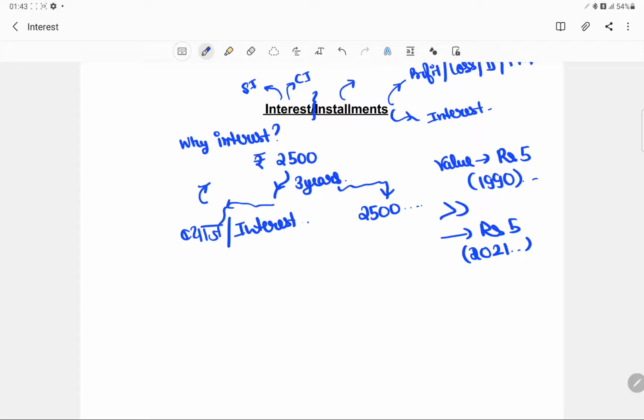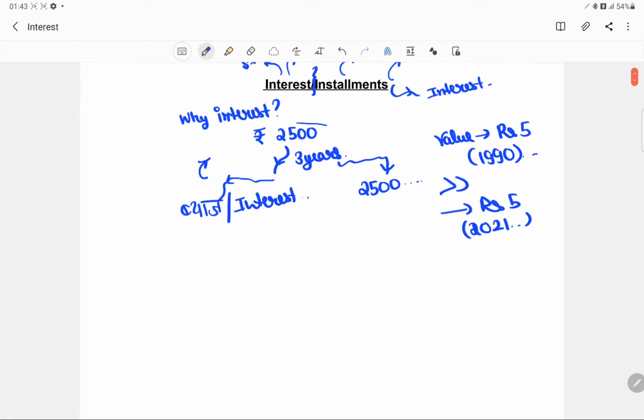That is because of many reasons, like devaluation, or demand and supply, and all those things. These are the reasons why the concept of interest is taken into account.